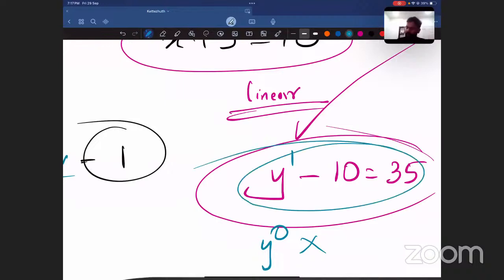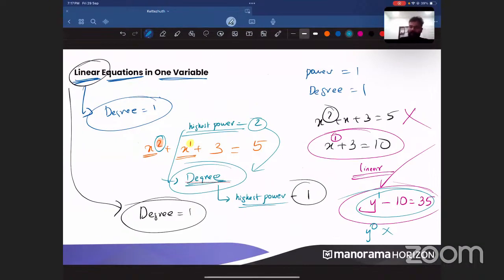So y minus 10 is equal to 35 means the power of y is equal to 1. It is a linear equation. Now, instead of y, if I give you the variable z, can you make a linear equation using z? Put any equation; the only condition is that it should be linear. Please put that equation in the chat box, using the variable z.